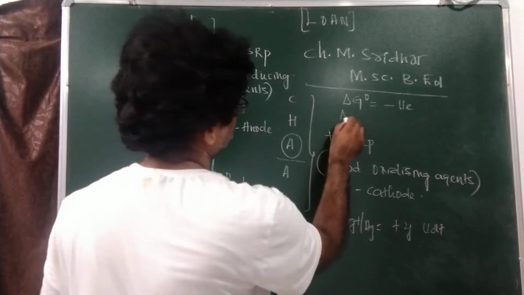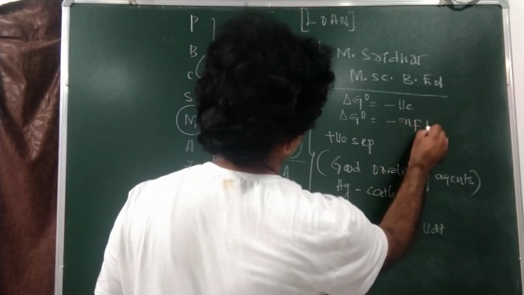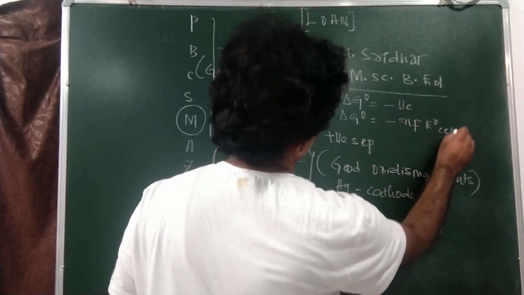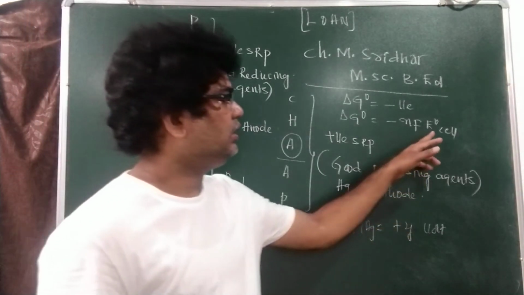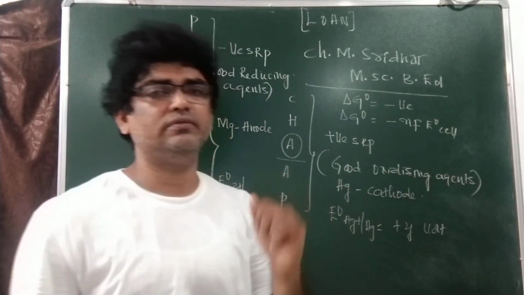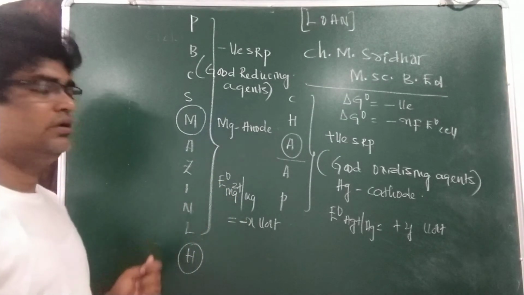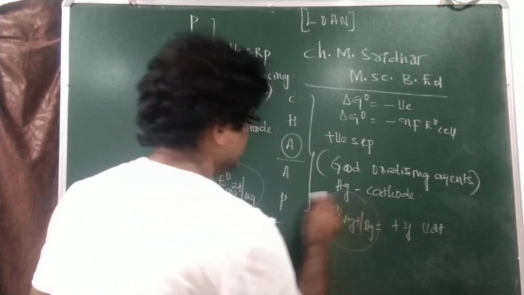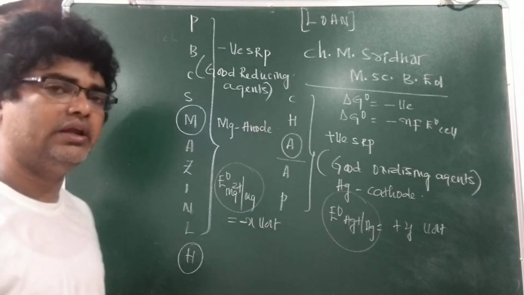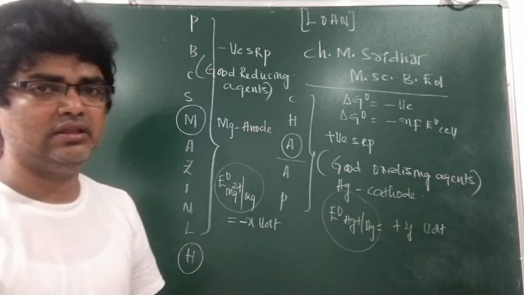And we also know delta G naught is equal to minus nF E naught cell. To make delta G naught negative, E naught cell should be positive. Right? So, here this is SRP, it is also SRP. Generally, reduction is done at the cathode in a galvanic cell.